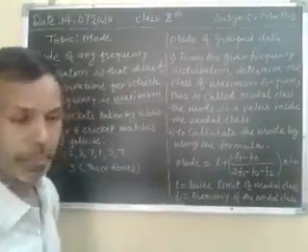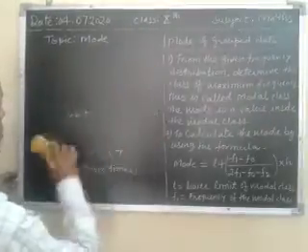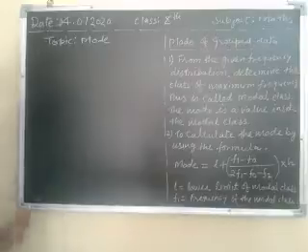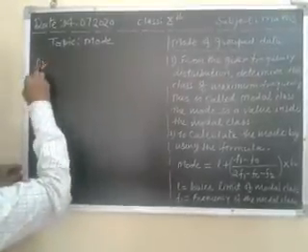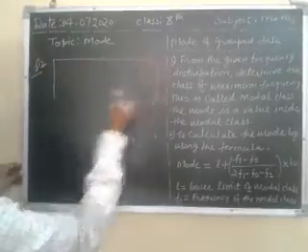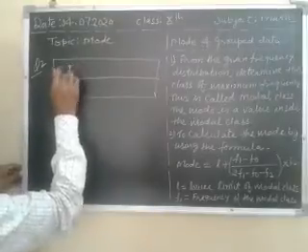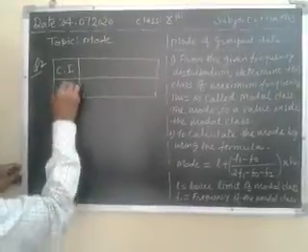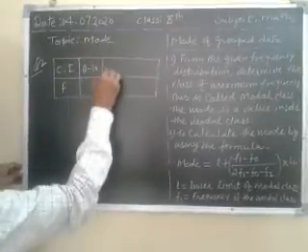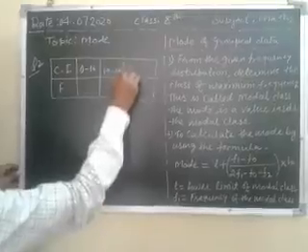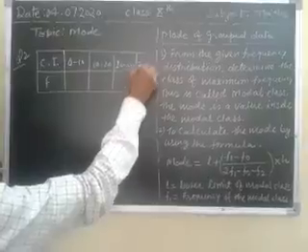Now take another example. Suppose in question 2 a table is given, with class interval and frequency. Class intervals are 0 to 10, 10 to 20, 20 to 30 and 30 to 40.